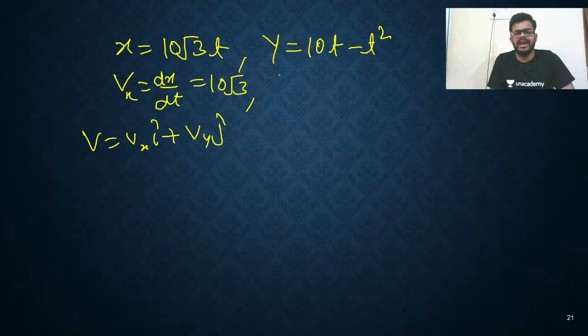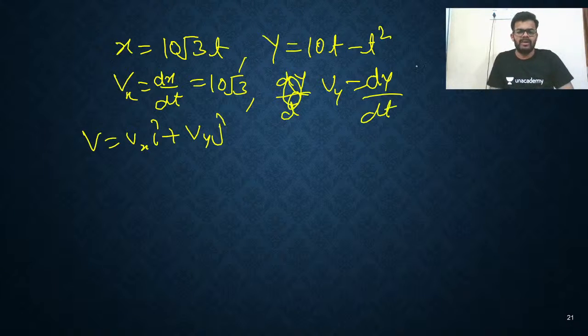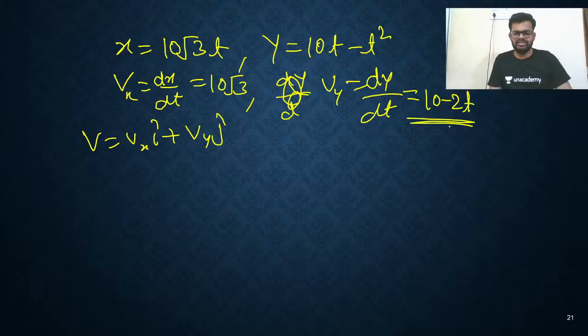No problem. Now y is given, so dy by dt will give you Vy, the velocity in the y direction. So you are getting 10 minus 2t.